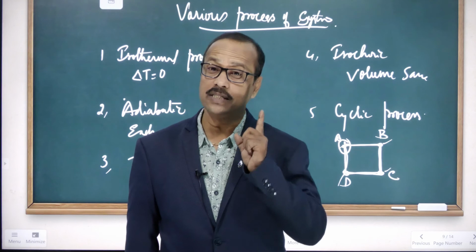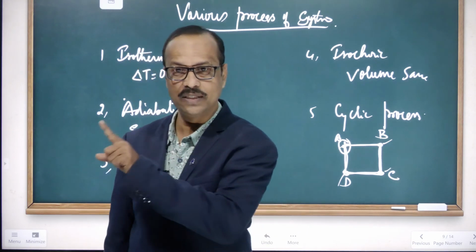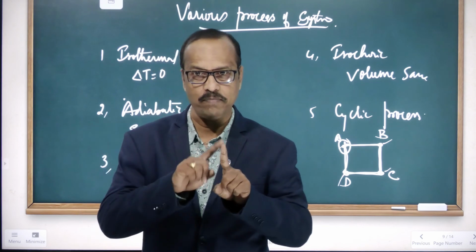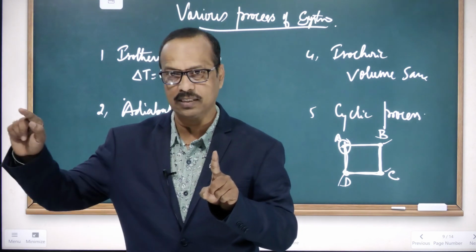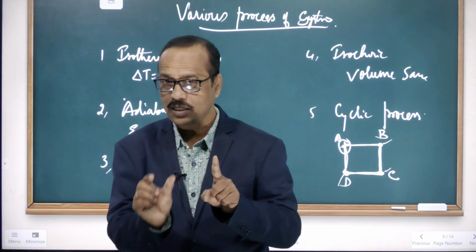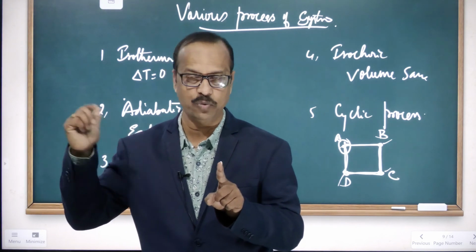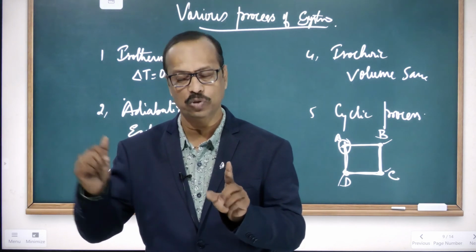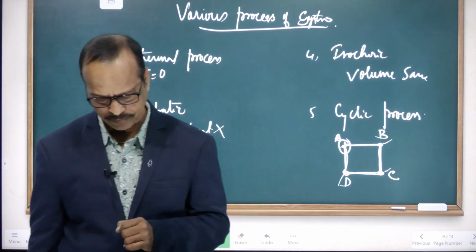System plus surroundings is equal to universe. I want the system, so I am taking the surroundings to this side. When you take the plus to the other side of the equation, it becomes minus. So the answer is universe minus surroundings. So the option is 4, students.